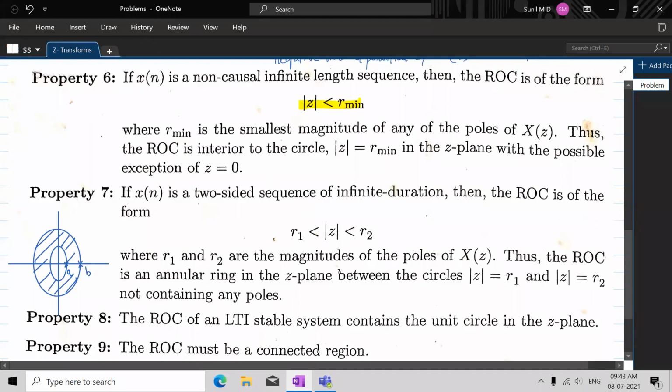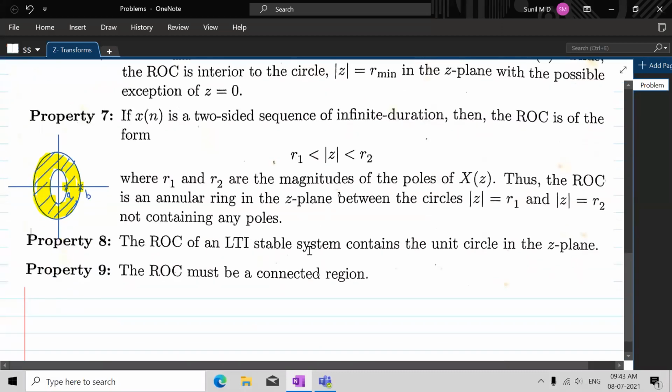So everybody see here, one pole is here, the other pole is here, and in between you have the region of convergence in the shaded area. The shaded area does not consist of any poles. Is that okay with everybody? So this is the meaning of the statement.